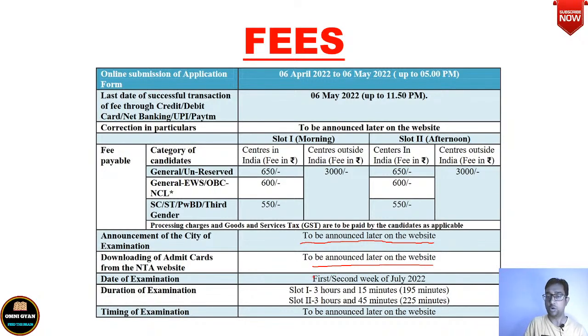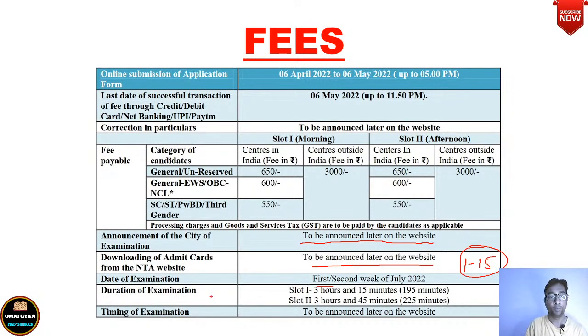The date of examination has not been given. They have given one rough time here, the first or second week of July. So you can say that from 1st to 15th of July your exam might fall. So very little time is left.